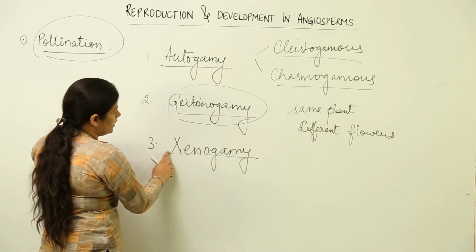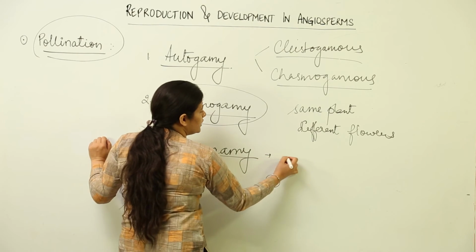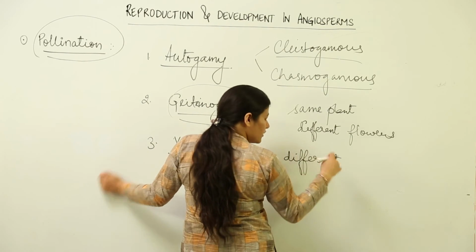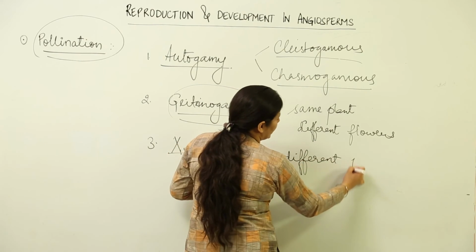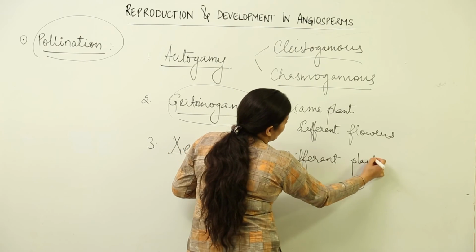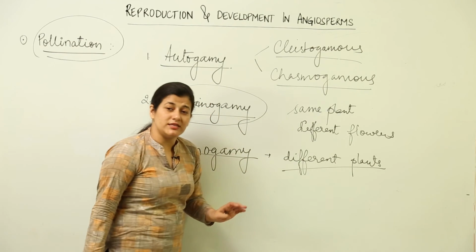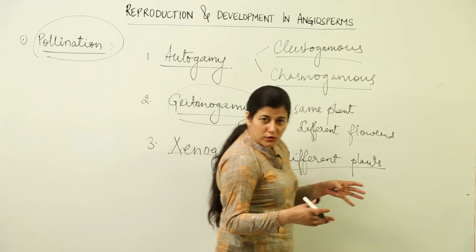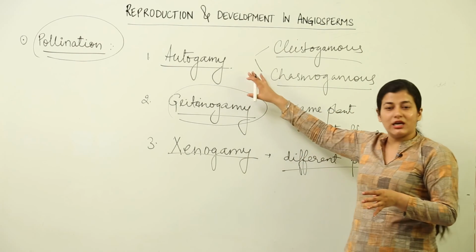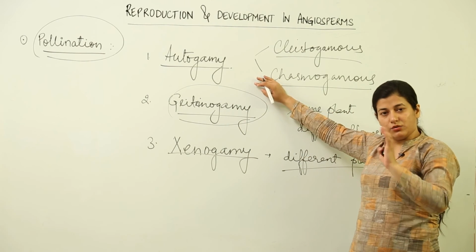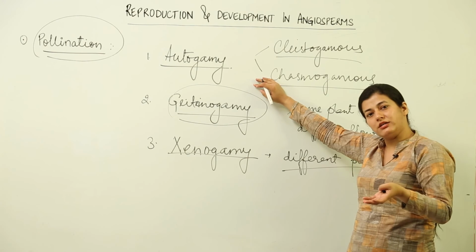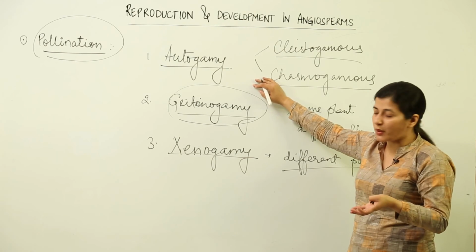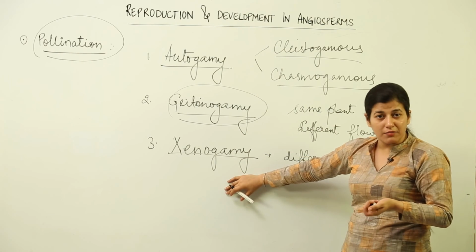And xenogamy is totally different plants, different flowers. So when we have two plants, of course the flowers would be different, and this is the most preferred one because, as we said, the purpose of sexual reproduction is to bring about variation. You can see in the case of autogamy, you can get an idea that over here within the same parent the reproduction is taking place. So it is not going to bring as much genetic variability as xenogamy is going to result.